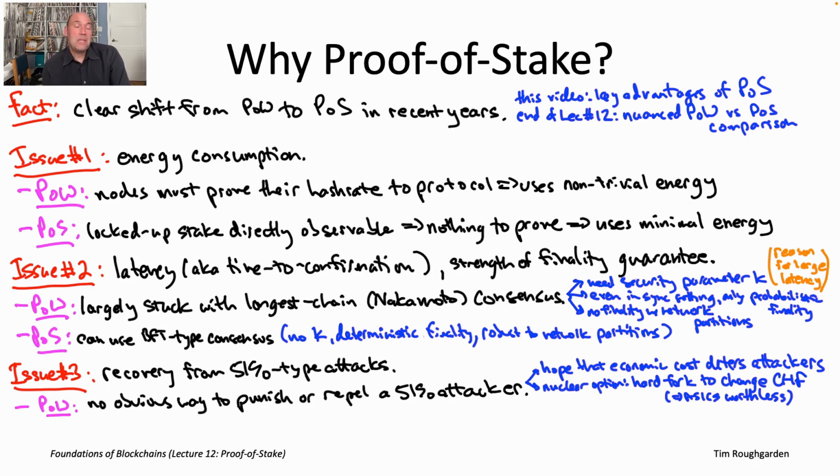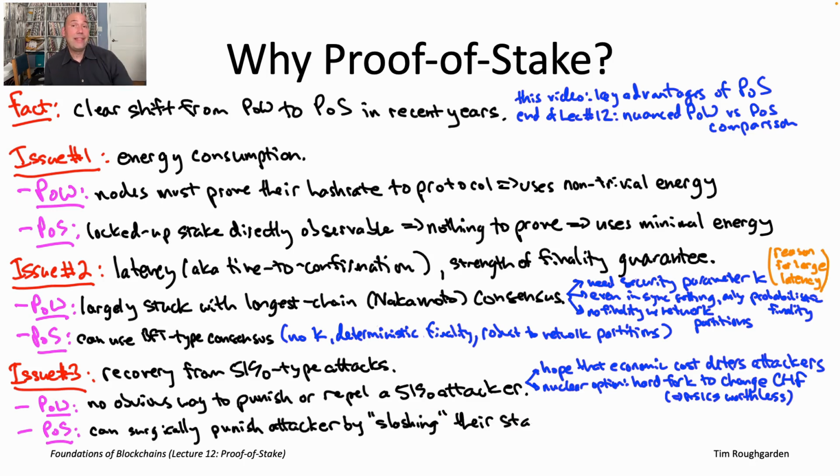What other options would be available were you running a proof of stake protocol instead? Well, then there's the possibility of surgically targeting the attacker, confiscating only their stake. So we'll have an entire video about the pros and cons of slashing toward the end of this lecture, toward the end of lecture number 12. Let me say a little bit about it here. So again, the idea is you could just literally confiscate the stake from misbehaving validators, right? Leaving everyone else's stake untouched. So that's very different than the scorched earth approach that we talked about with the hard fork and the proof of work setting.